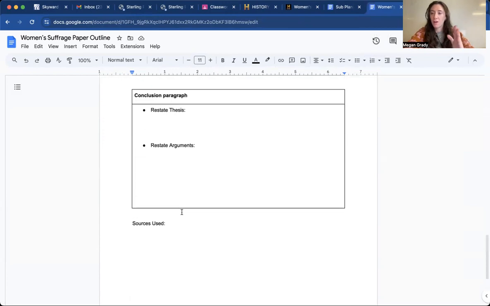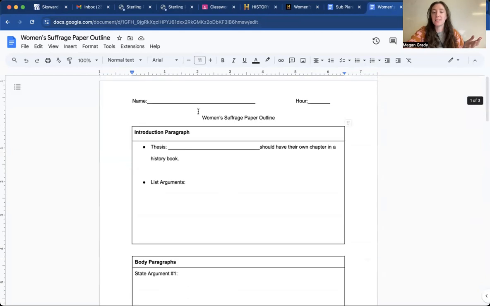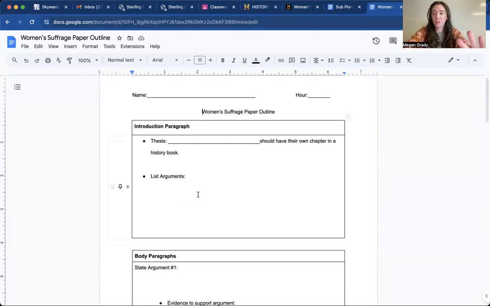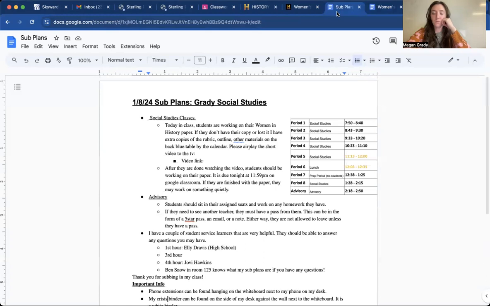And so why I've set this up this way is all you would have to do is type everything that you've written down in this outline onto a Google Doc, format it the way that we talked about in class, right? And then submit it. It's that easy. If you fill out this outline correctly, you should have almost everything that you need, give or take the formatting, right? And so those are the 2 things that I have for you.